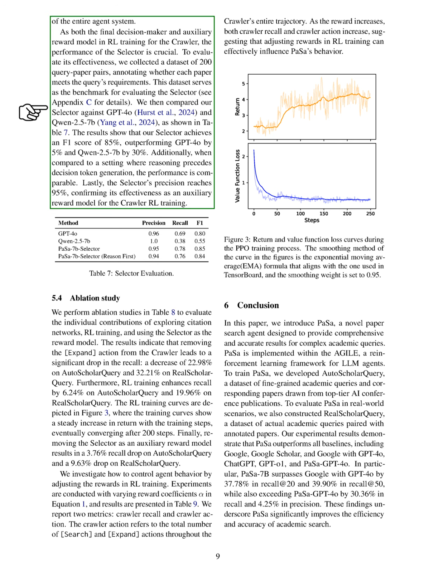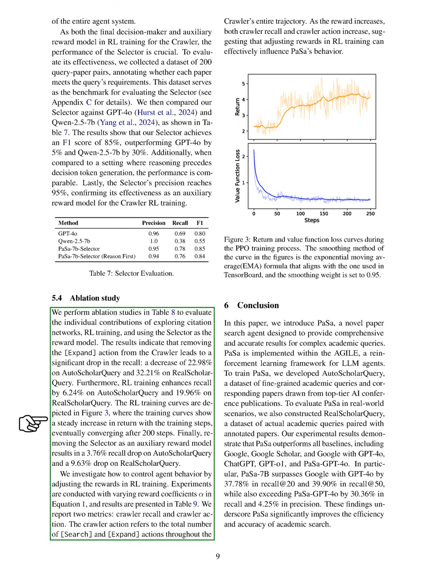Section: Ablation Study. In this section, we conduct ablation studies to assess the individual impacts of exploring citation networks, reinforcement learning, RL, training, and using the selector as the reward model. Our findings show that omitting the expand action from the crawler significantly reduces recall, with a drop of about 22.98% on AutoScholar query and 32.21% on RealScholar query. Additionally, we observe that RL training improves recall by 6.24% on AutoScholar query and 19.96% on RealScholar query.